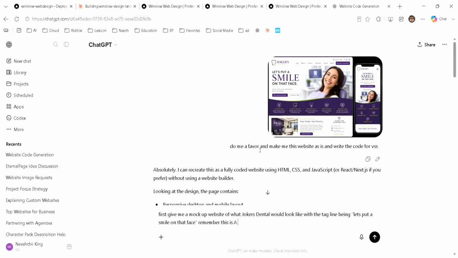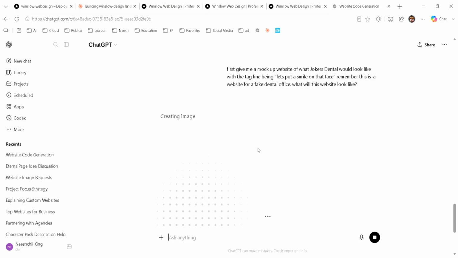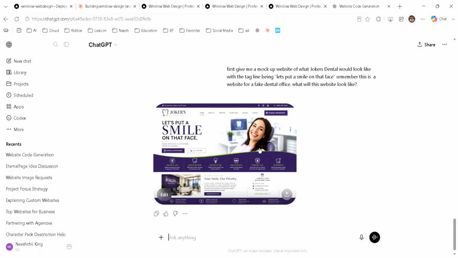So it's making the website with the phone. So now I'm like, okay, let's redo this website without the phone. How would it look? And then it's literally going to spit it back out without that ugly phone on the side of the website that it had built originally. I don't know why it did that originally. Maybe it's just giving me an idea of, oh yeah, this is what it looked like on the phone. So sometimes you have to ask chat to redo the picture.